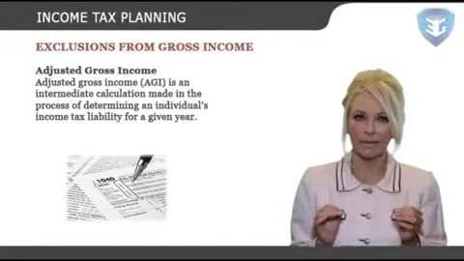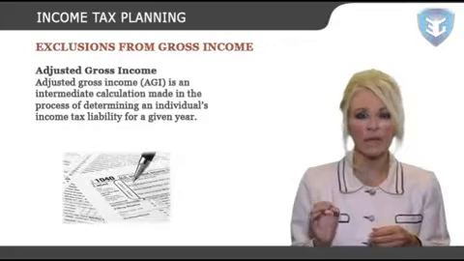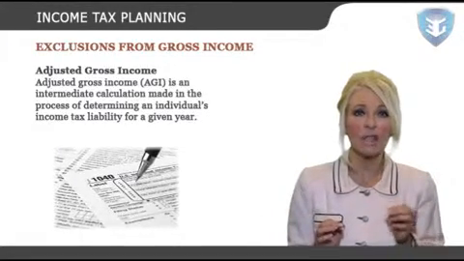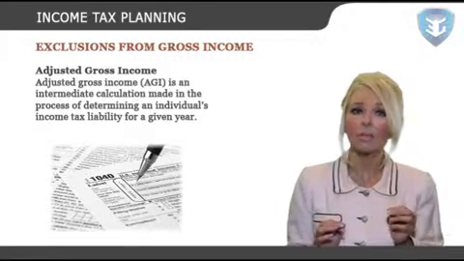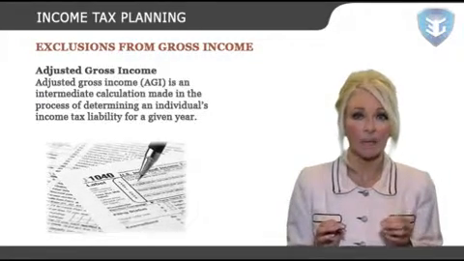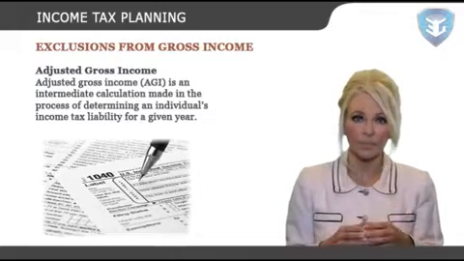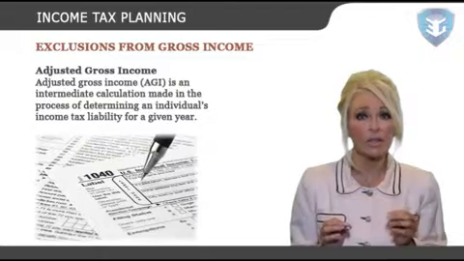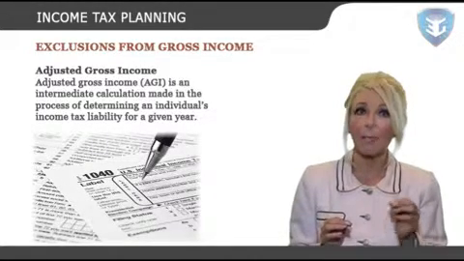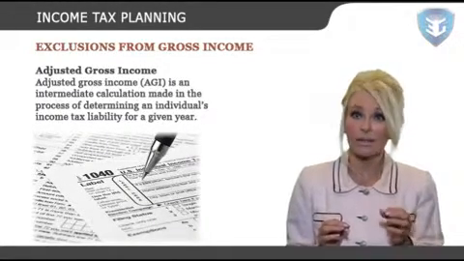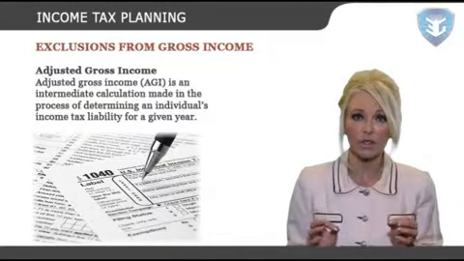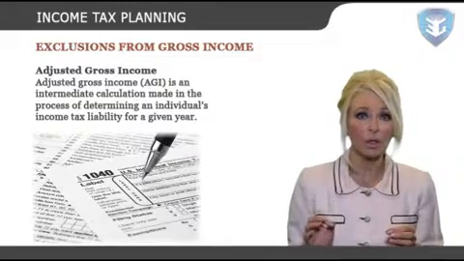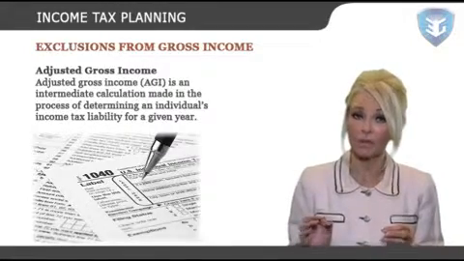Adjusted gross income. Adjusted gross income, AGI, is an intermediate calculation made in the process of determining an individual's income tax liability for a given year. Adjusted gross income is defined as one's gross income from taxable sources minus allowable deductions such as unreimbursed medical expenses, alimony, and deductible retirement plan contributions.